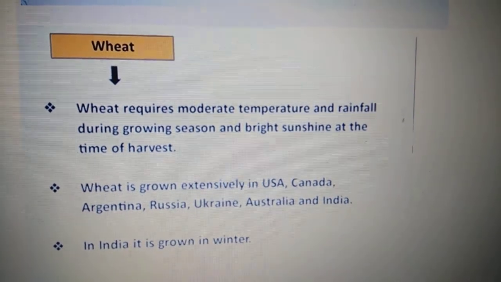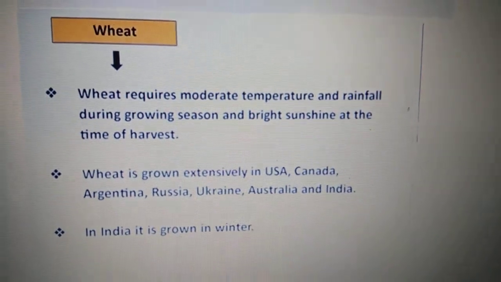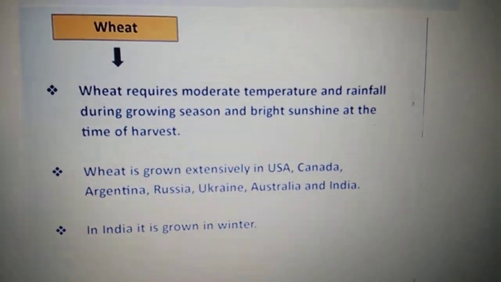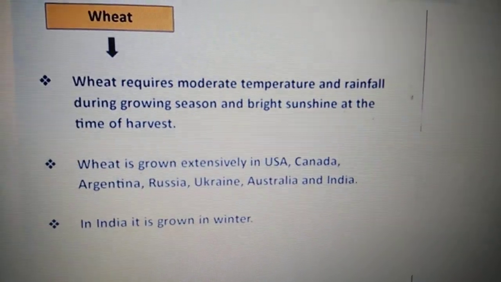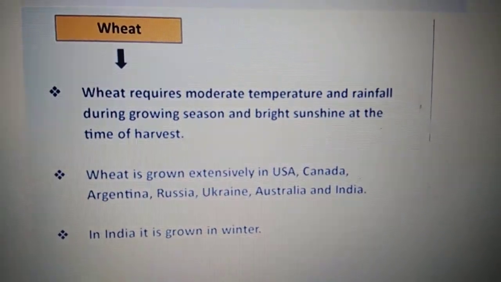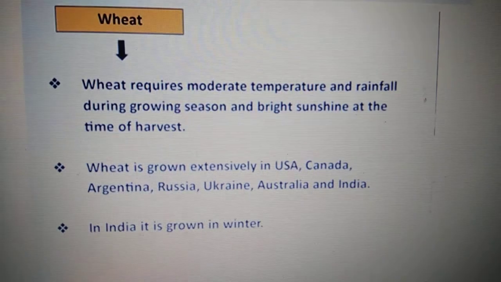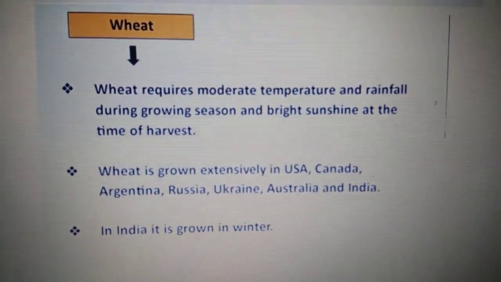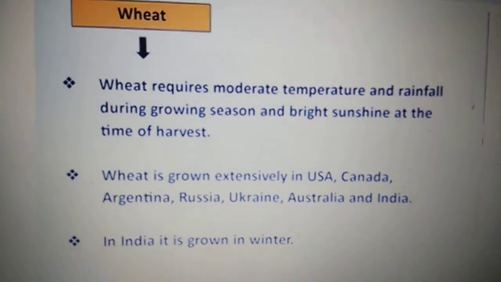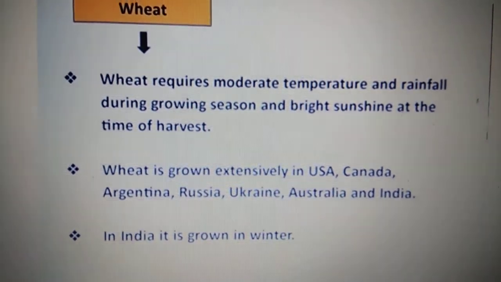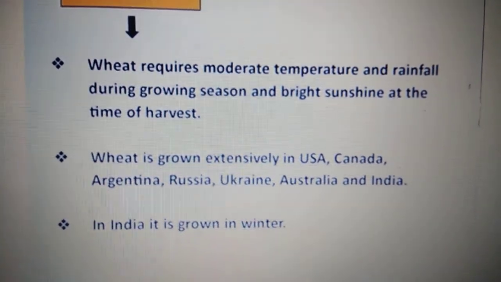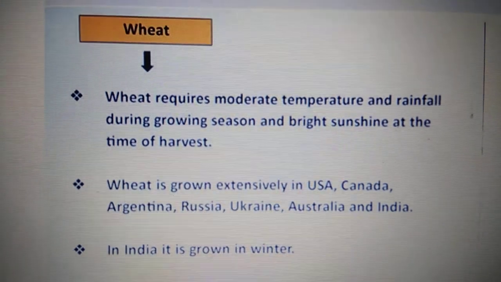Children, let's look at the next major food crop, that is wheat. Okay, wheat requires moderate temperature and rainfall during the growing season and bright sunshine at the time of harvest. When it is about to be cut, it requires bright sunshine. And the soil is not mentioned again here. It actually requires well drained loamy soil. And you can see it is extensively grown in USA, Canada, Argentina, Russia, Australia, India. And in India, wheat is grown in the winter season.